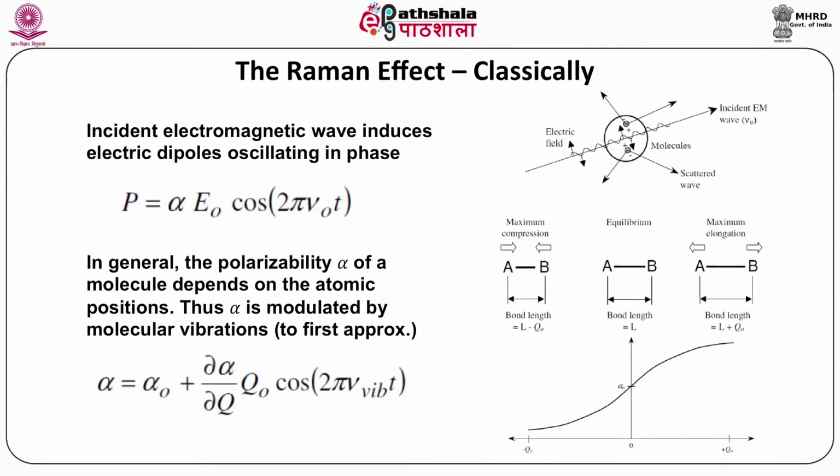In general, the polarizability alpha of a molecule depends on the atomic position. Thus, alpha is modulated by molecular vibration to first approximation, and it is described as alpha equals alpha naught plus delta alpha by delta Q into Q naught cos 2 pi nu vibrational t. And the diagram is shown here with the x axis from minus Q to plus Q, and the alpha value gives a particular type of spectrum.